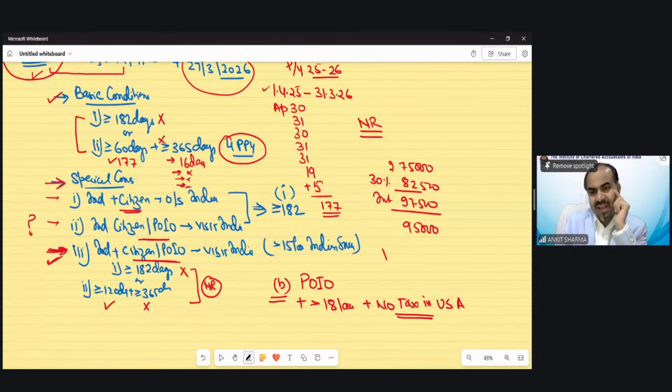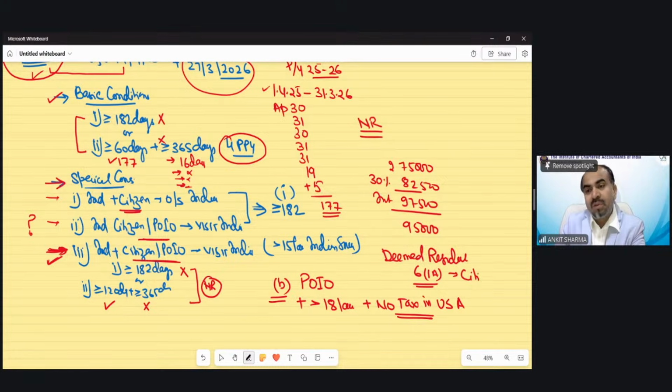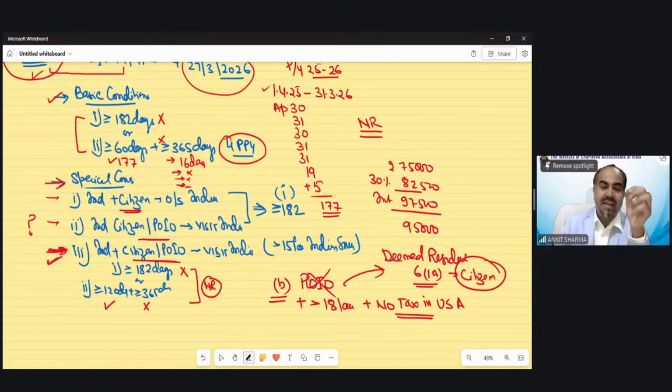Now, some of you are answering that she's a deemed resident. No, she won't fulfill the deemed resident condition either, because the first requirement of deemed resident is that the person should be a citizen of India. PIO does not qualify to be treated as deemed resident, only a citizen of India.